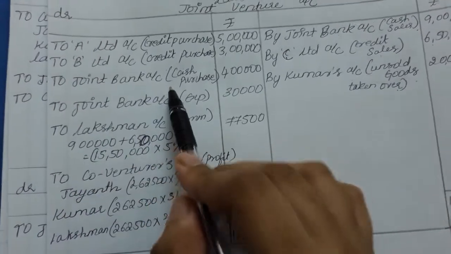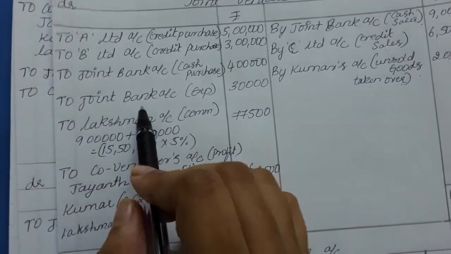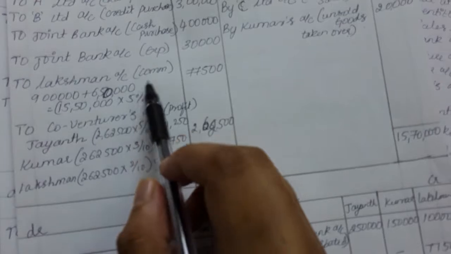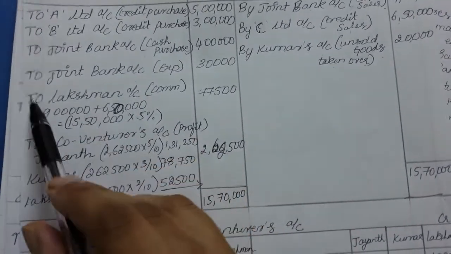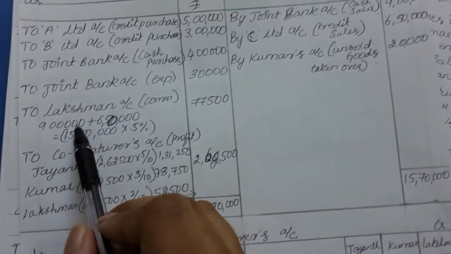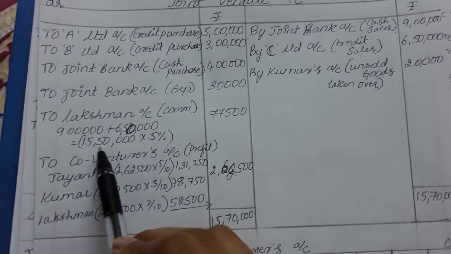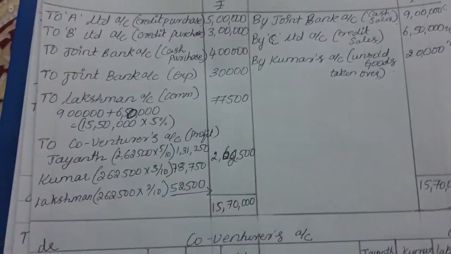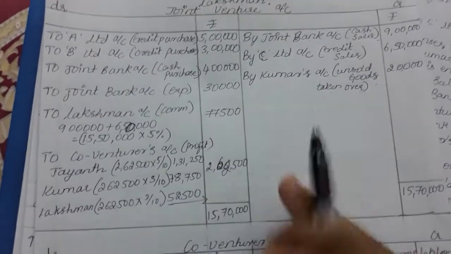So to joint bank account cash purchases 4 lakh rupees, and then to joint bank account expenses paid 3 lakh rupees, and then commission is paid to Lakshman, right? So to Lakshman account, this is a co-venturer, to Lakshman account. So on the sales, right? Sales is 9 lakh plus 6 lakh 50,000, that is 15 lakh 50,000 multiplied. What is the percentage of commission given in the question? That is 5%. So totally the commission is 77,500.